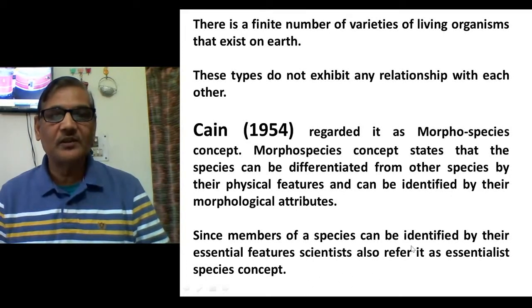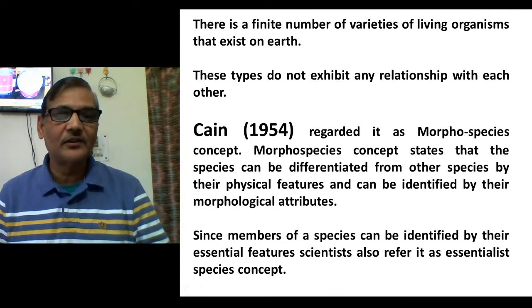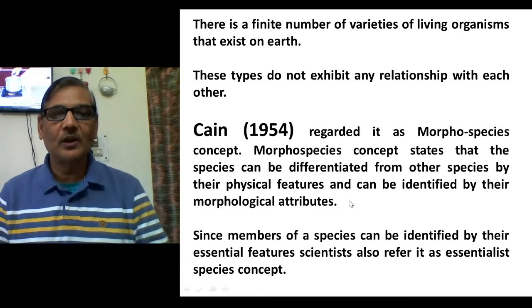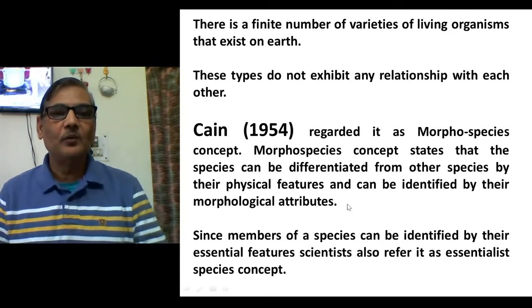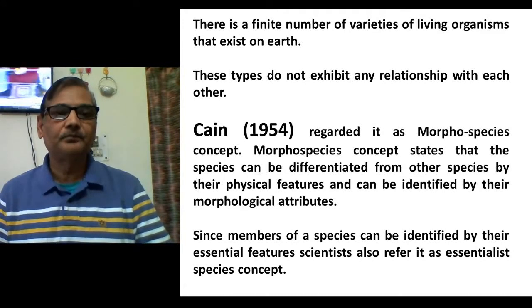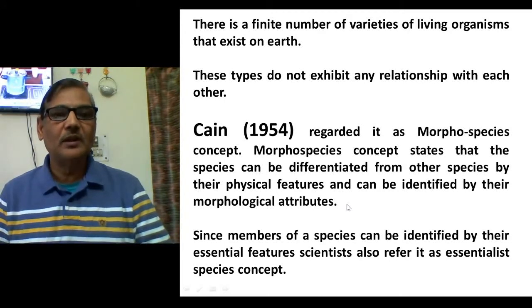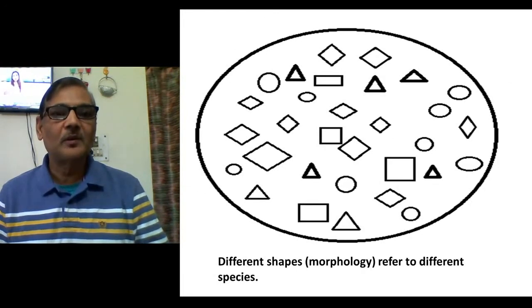Since members of a species can be identified by their essential features, that is, specific characteristics, scientists also call this concept the essentialist species concept. In the beginning itself I said that this typological species concept is also known as the essentialist species concept, because certain essential features will be present in the members of a species. So by considering all these points, we conclude that this concept possesses a number of drawbacks. Several problems are there. Let us consider those problems one by one.